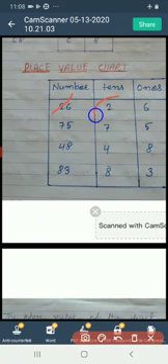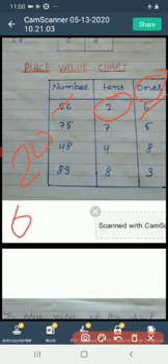Look here. The place value of the digit 2 is tens. That is 2 tens. It means 20. And what is the place value of digit 6? The place value of digit 6 is ones. That is 6 ones. It means 6.